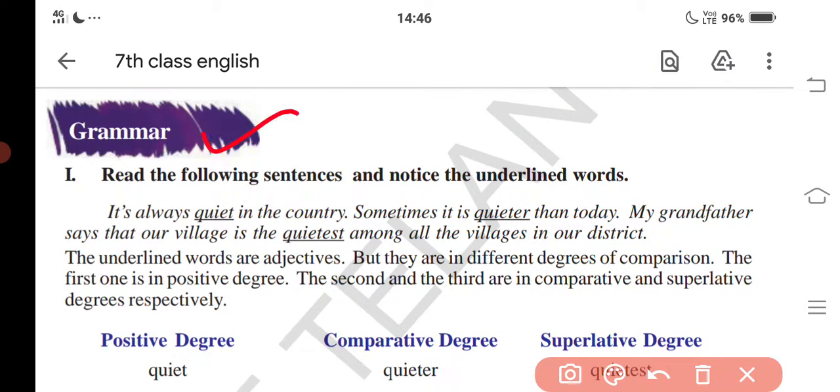First, I am going to start grammar in this video. Read the following sentences and notice the underlined words. It is always quiet in the country. Sometimes it is quieter than today. Here the words underlined are quiet and quieter. Now, my grandfather says that our village is the quietest among all the villages in our district. So here the underlined words are quiet, quieter and quietest.